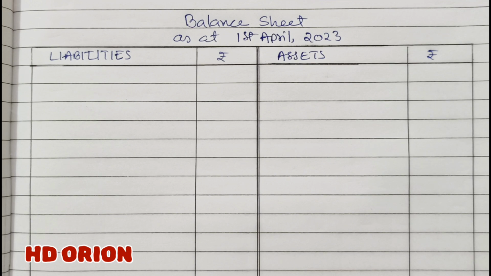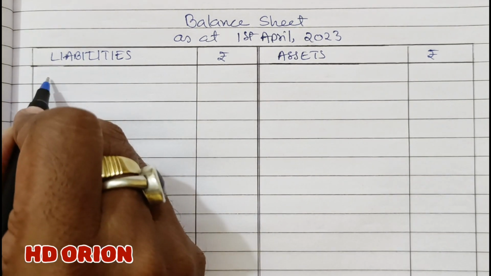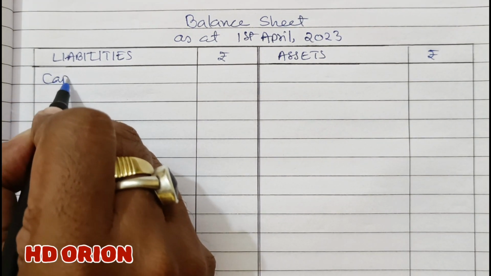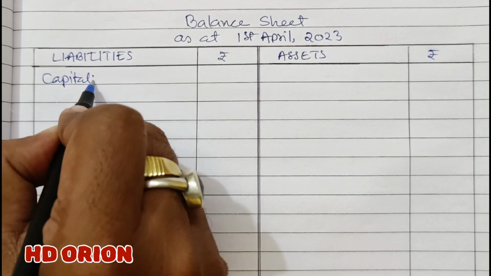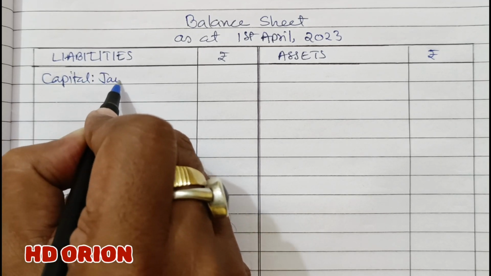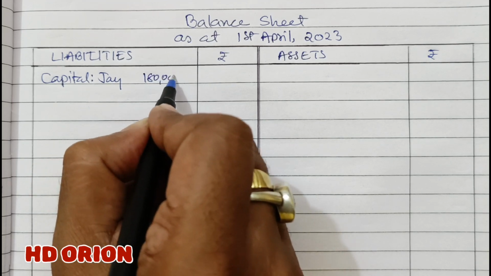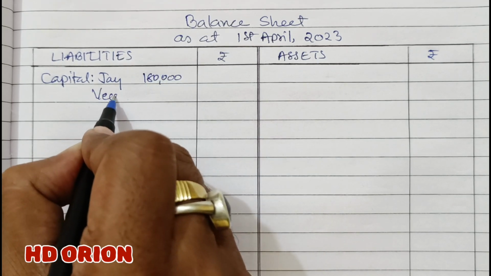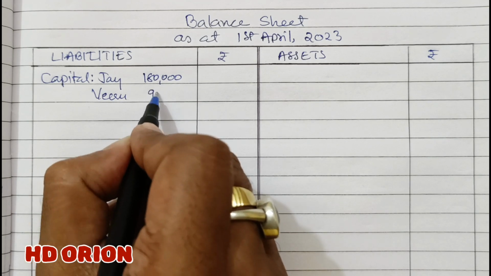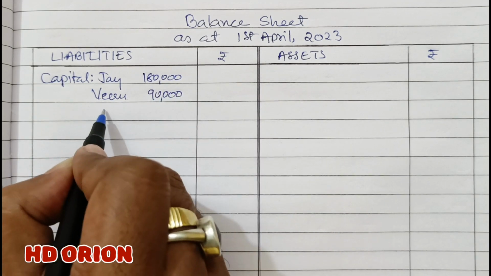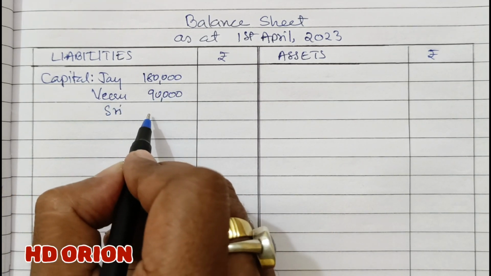In the balance sheet, let us write the capital account balances first. Capital account balances of partner J is rupees 1,80,000. Viru rupees 90,000 and Sri rupees 60,000.